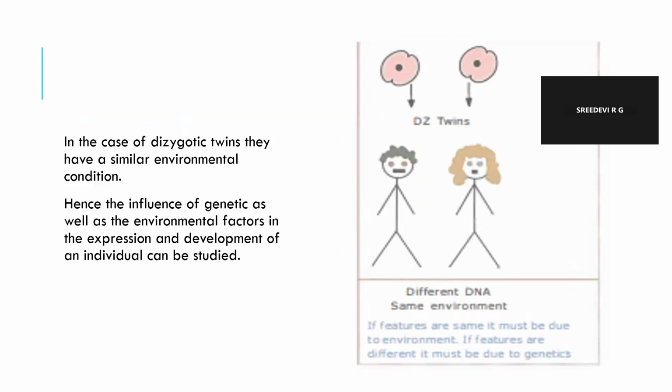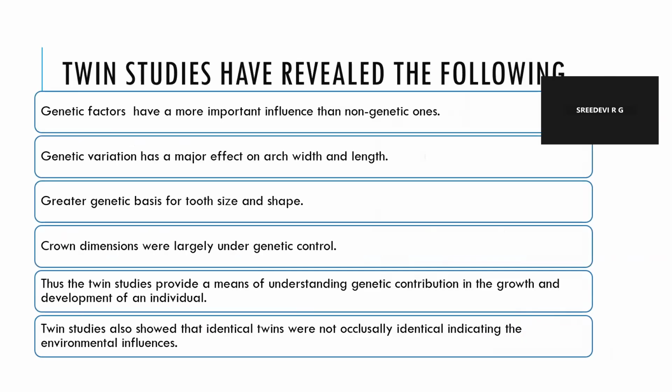Now, coming to the dizygotic twins, in the case of dizygotic twins, they have a similar environmental condition. Hence, the influence of genetic as well as environmental factors in the expression and development of an individual can be studied. Same as the previous diagram, where they have shown dizygotic twins with different DNA and the same environment: if the features are the same, it must be due to environment. If the features are different, it must be due to genetics.